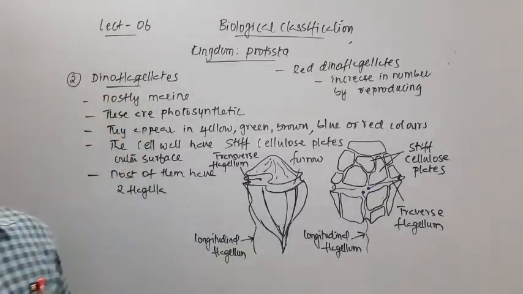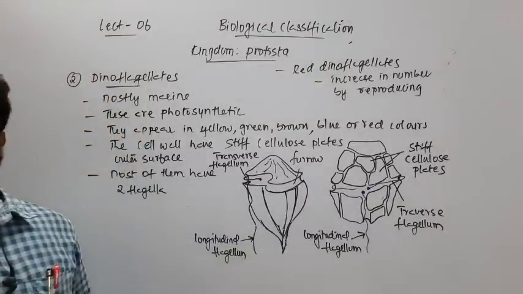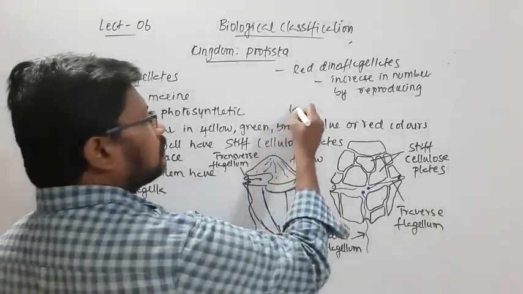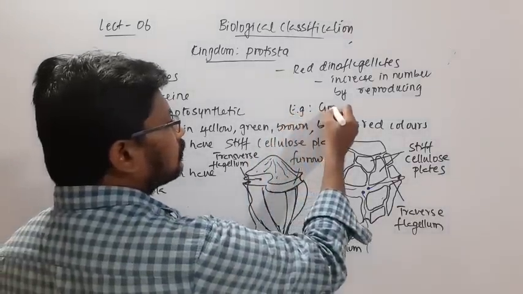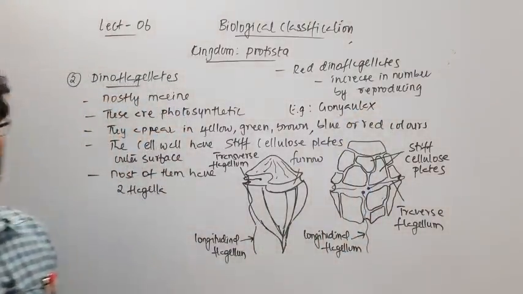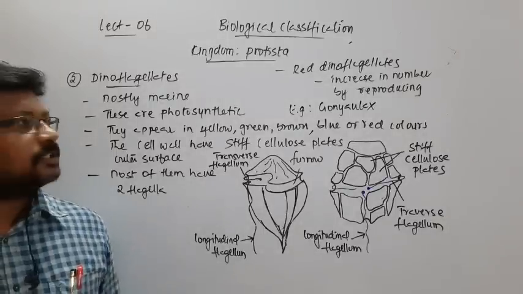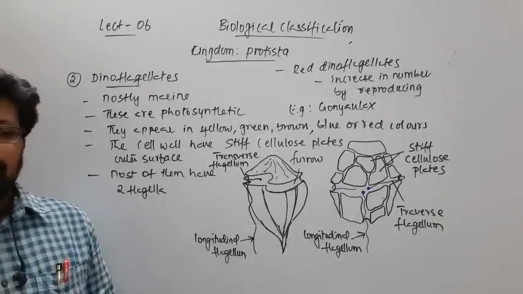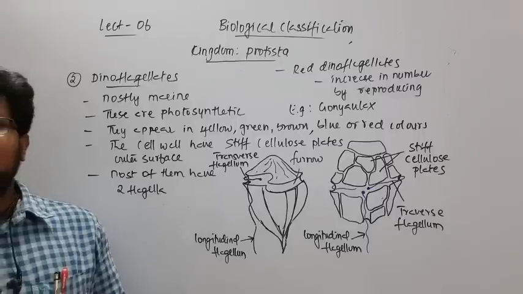They reproduce and produce a large number of dinoflagellates, especially in the case of an organism called Gonyaulax. For example, Gonyaulax. When this organism grows in large numbers, it transforms the blue waters into red color.